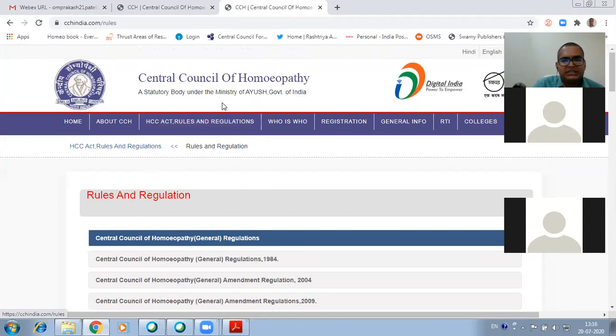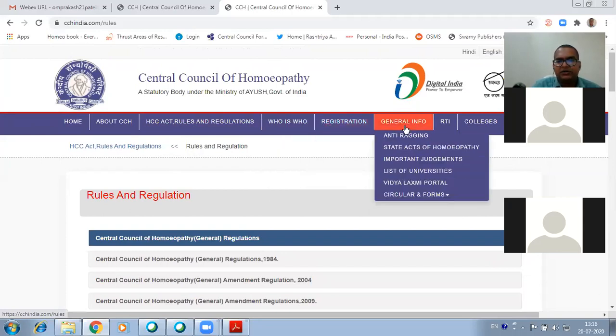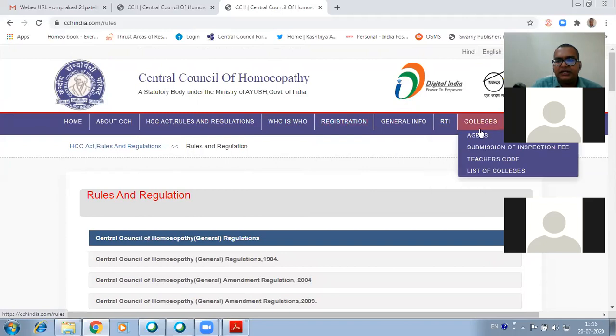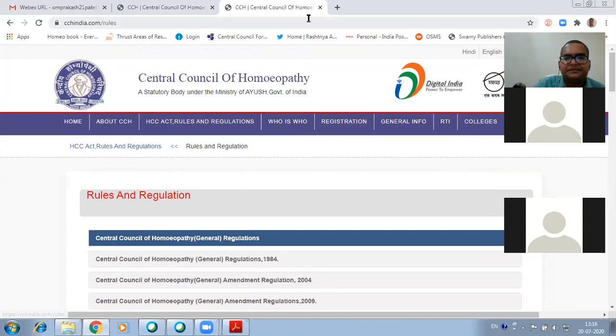The Homeopathy Central Council is just controlling the education of homeopathy all over India. This is the register, meaning registration. How will you register in the homeopathy councils? The state registers are there. Then in general information, the list of different permitted colleges is there. So everything is there, and from there you can understand the things. Now we will again come to our chapter.